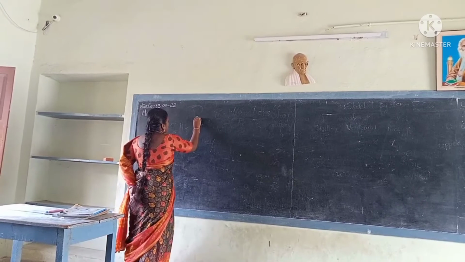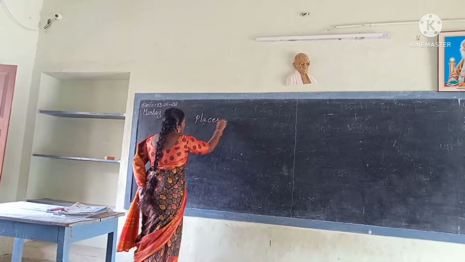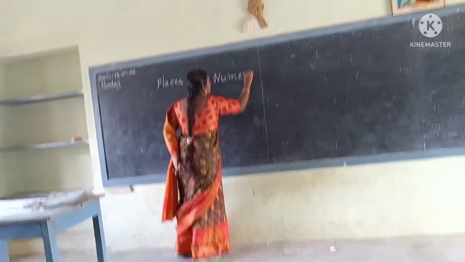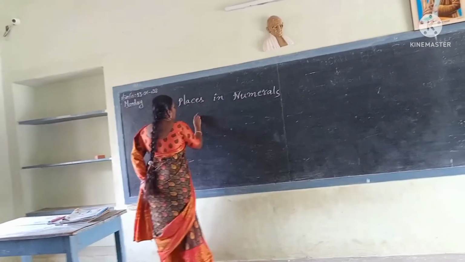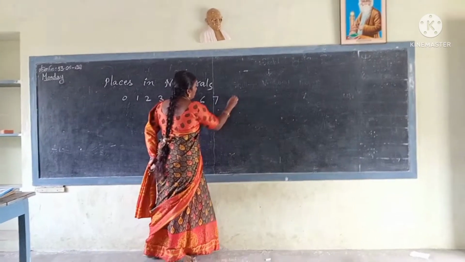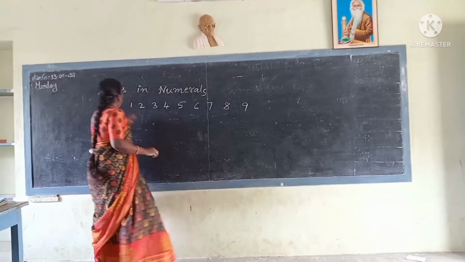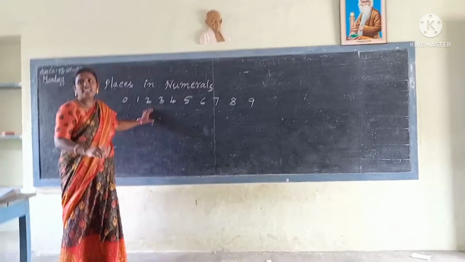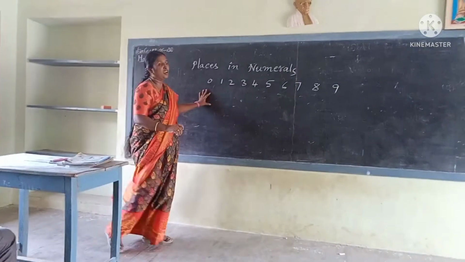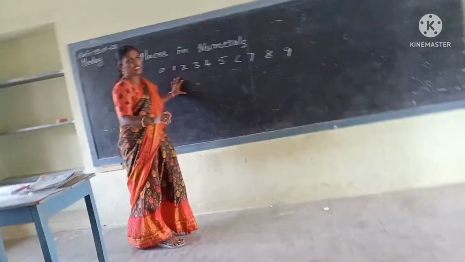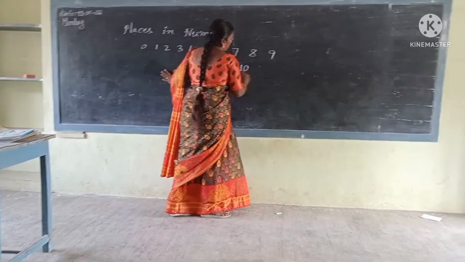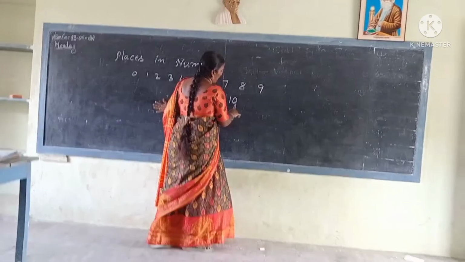Next, places in numerals. See, 0, 1, 2, 3, 4, 5, 6, 7, 8, 9. From 0 to 9, each number has only one digit. So that's why these numbers are called one digit numbers or single digit numbers. After 9 we have two digit numbers, up to 99.